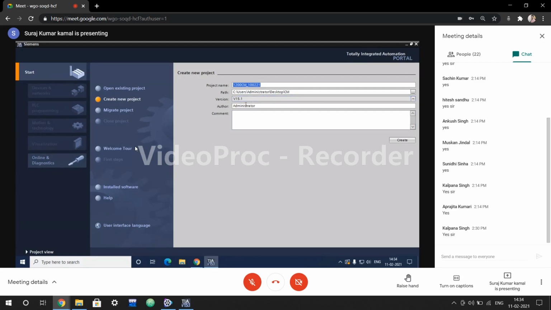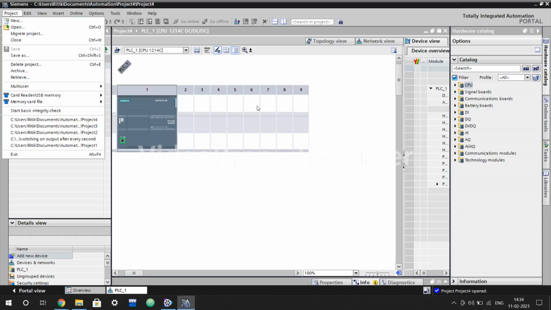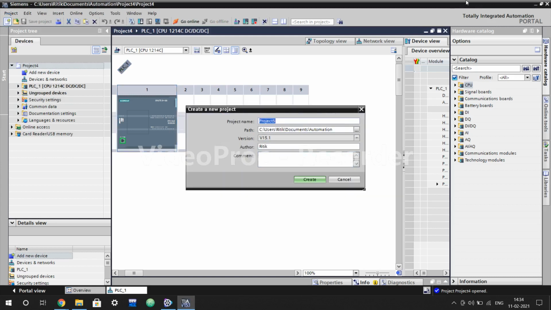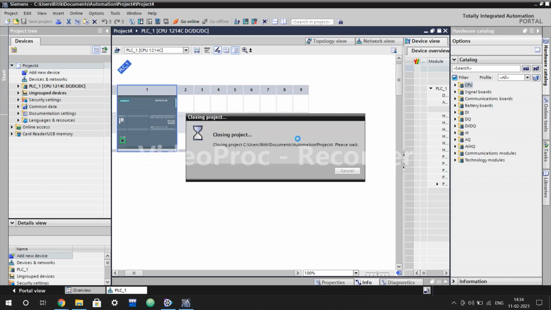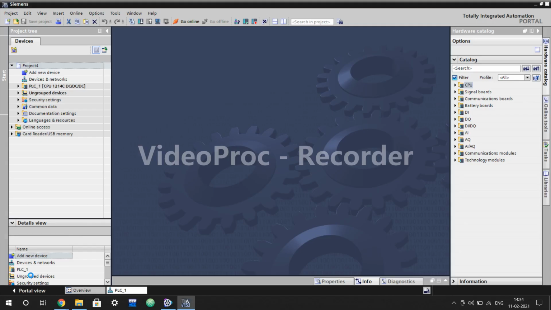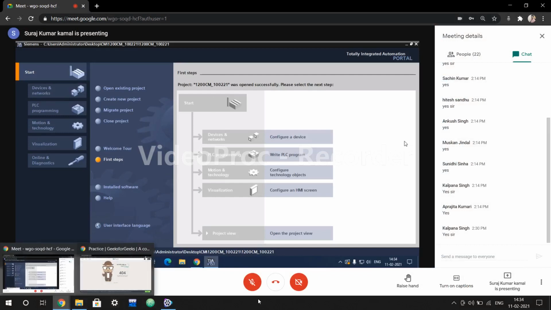And this is a version, this is your computer name, and a little information you want to add on. Then you write a comment over here regarding your project. What type of project is this? Then create. We are still in a portal view. So at here in portal view, we are creating, opening the existing program, so many things we can do.